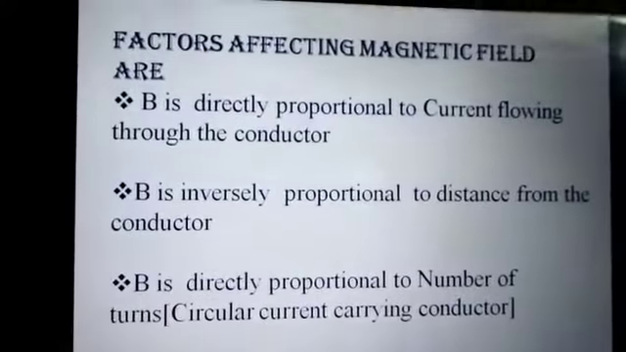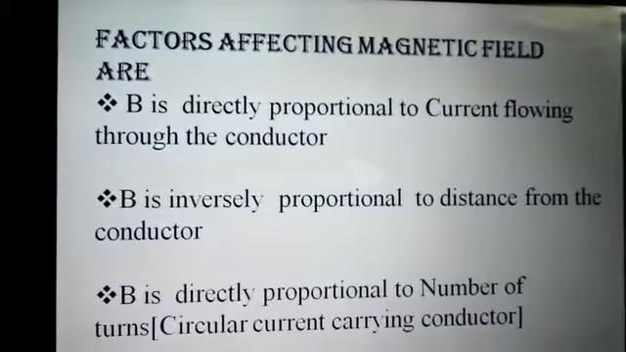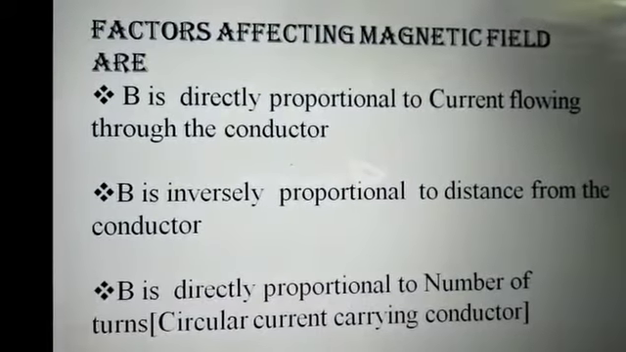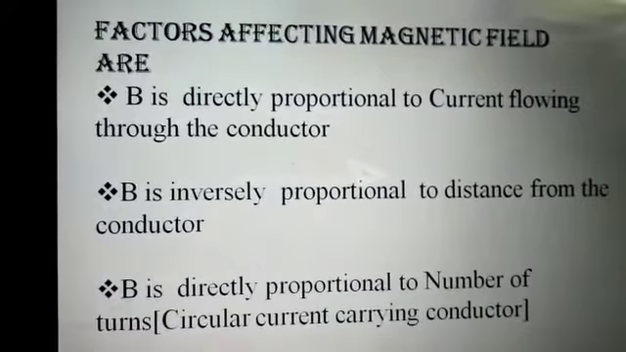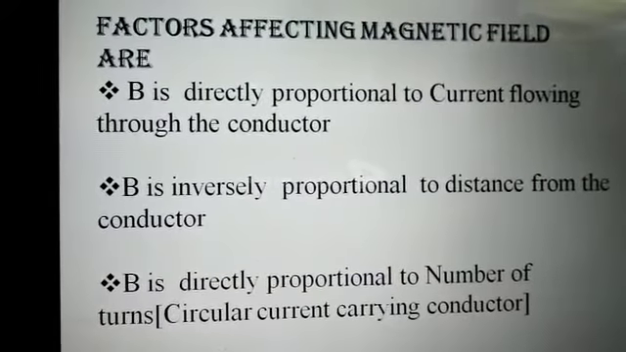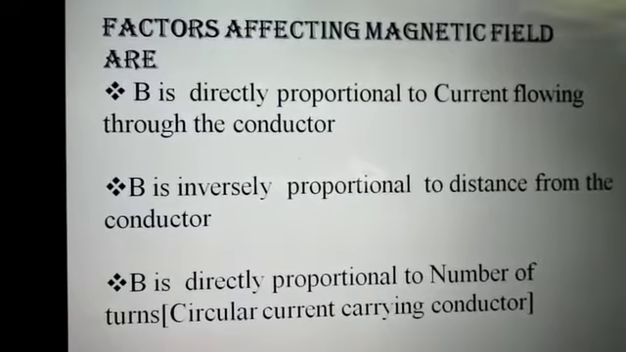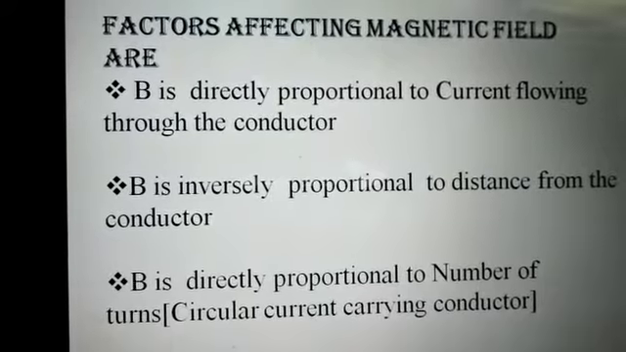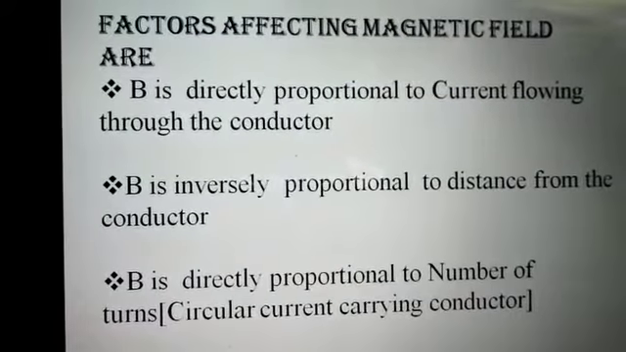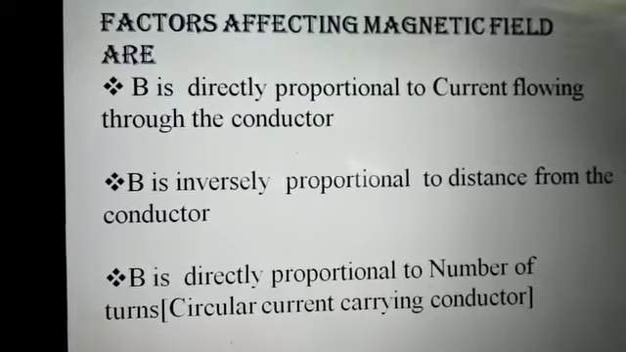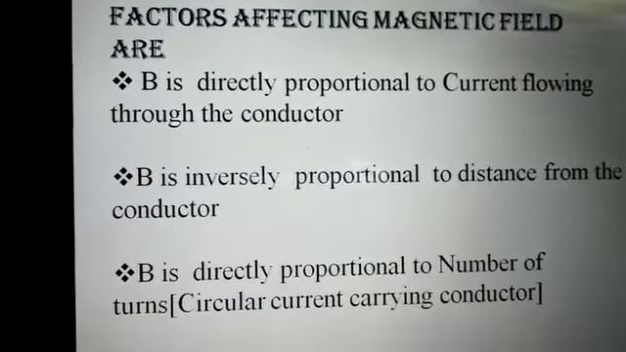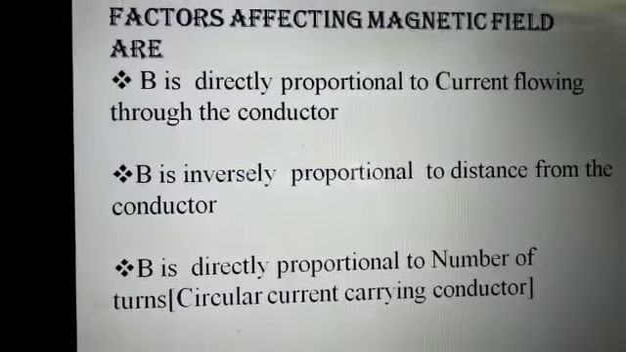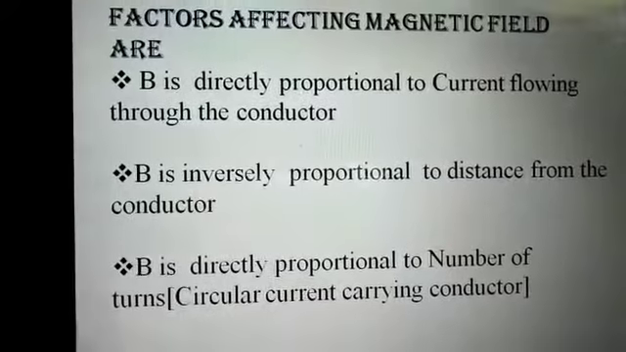Factors affecting magnetic field. For a straight current carrying conductor, there are only two factors. First, magnetic field B is directly proportional to the current flowing through the conductor. If we increase the current, we get a strong magnetic field. If we decrease the current, we get a weak magnetic field. And second, magnetic field is inversely proportional to distance from the conductor. If we reduce the distance, the magnetic field will be strong. The farther we go, the more the magnetic field reduces.